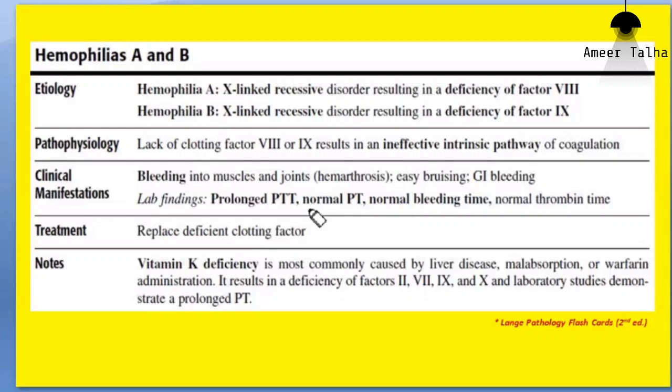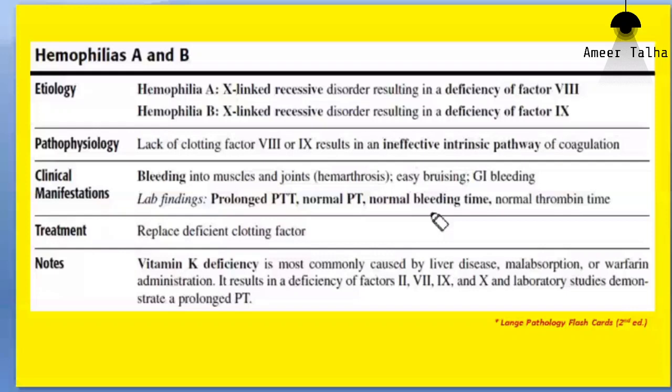Both factor 8 and factor 9 are not involved in the extrinsic pathway. That is the reason the prothrombin time will be normal. You play tennis outside; prothrombin time is for the extrinsic pathway. So 8 or 9, both are not involved in the extrinsic pathway, so the prothrombin time will also be normal.